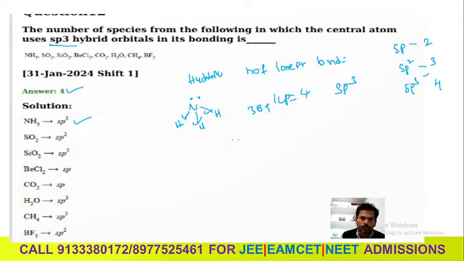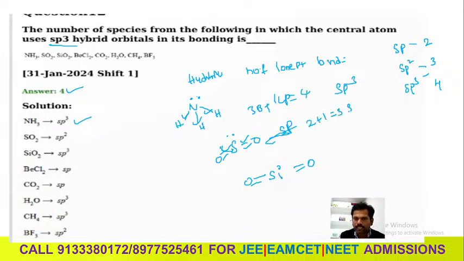Next, SO2. You can write SO2 like this. So 1, 2 is there. Next, SO2 they are giving as sp2. SO2 means 1, 2 bonds, and here 1 lone pair is there. So 2 plus 1 is equal to 3. That's why sp2. Okay, clear about this one?